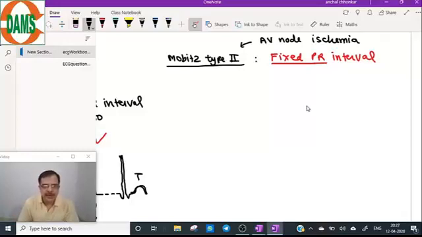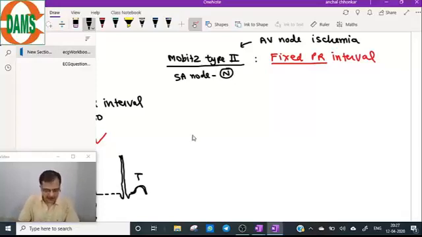MOBIS type 2 block is AV node ischemia that alter the property of the AV node conduction. AV node conduction is altered. So let's see what will happen in type 2 block, and this is also I am taking the example of MOBIS type 2 block. So here SA node is absolutely okay.